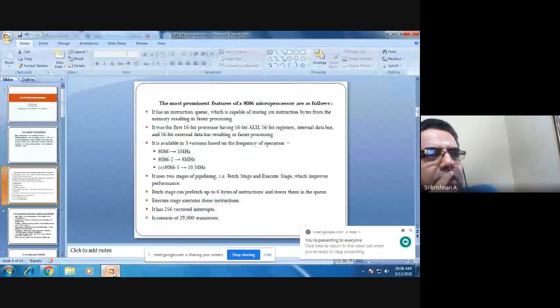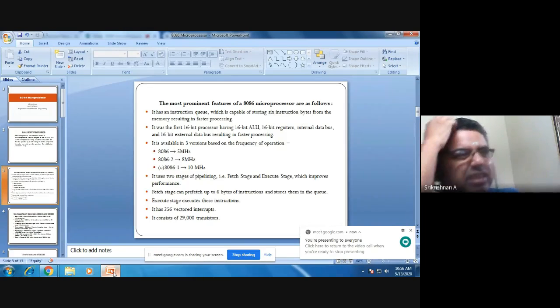So the thing here is, as I told you, it is a processor with a 16-bit ALU, 16-bit registers, an internal data bus and a 16-bit external data bus, resulting in faster processing.